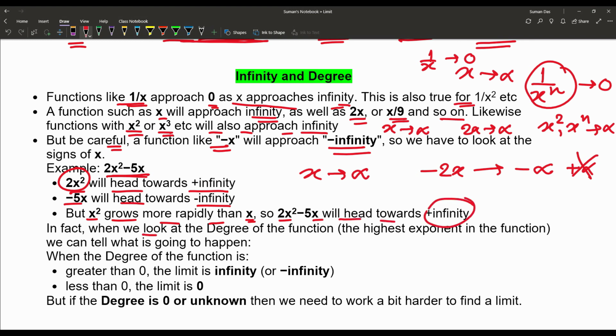In fact, when we look at the degree of the function, the highest exponent in the function, we can tell what is going to happen. When the degree of the function is greater than 0, the limit is infinity or minus infinity. Less than 0, the limit is 0. But if the degree is 0 or unknown, then we need to work a bit harder to find the limit. So in the next video lecture, we will discuss some properties of limits and how to solve